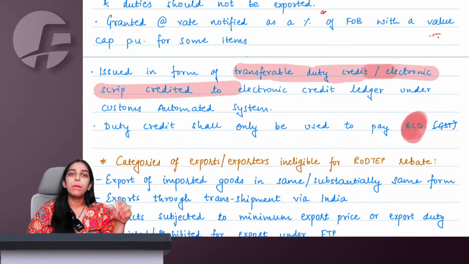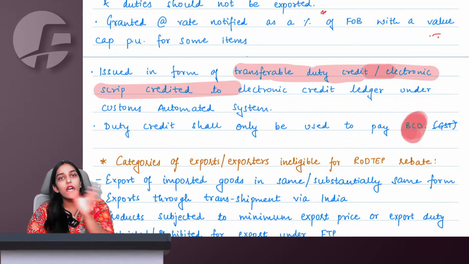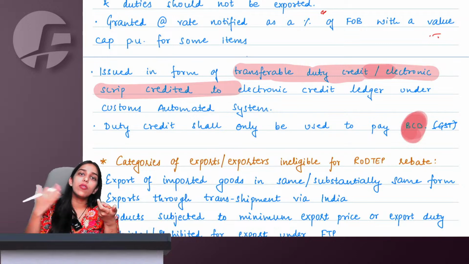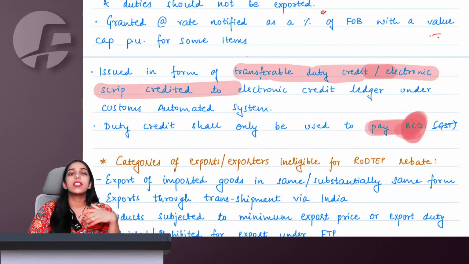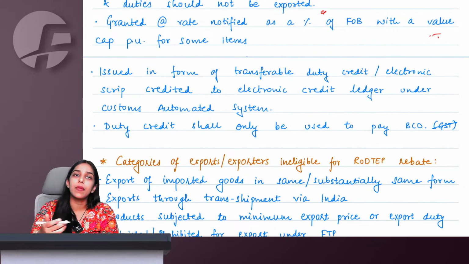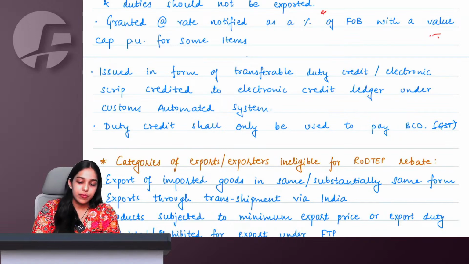So whenever you are importing any further goods, you can simply use the scrips and set them off. These are basically like credits, the credit points that you receive, that you can use to pay your next basic customs duty at the time of importing. If you are not planning to import anything further, no problem, you can also transfer these scrips to someone else.